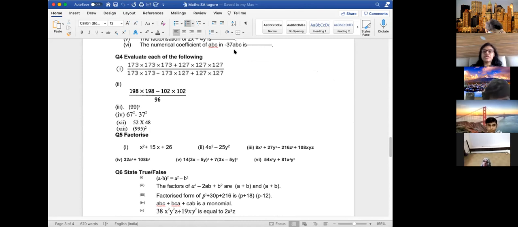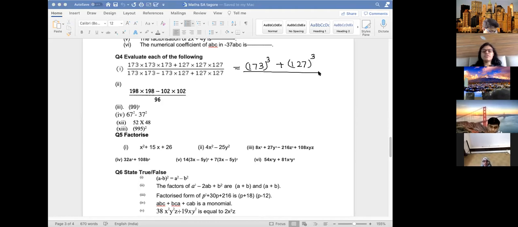173 three times, that means you can write this in this form: 173 cubed, plus 127 cubed, divided by 173 square minus 173 into 127 plus 127 square. Now this numerator is a cube plus b cube. If you use the formula, what is the formula of a cube plus b cube? Anyone remembers it?